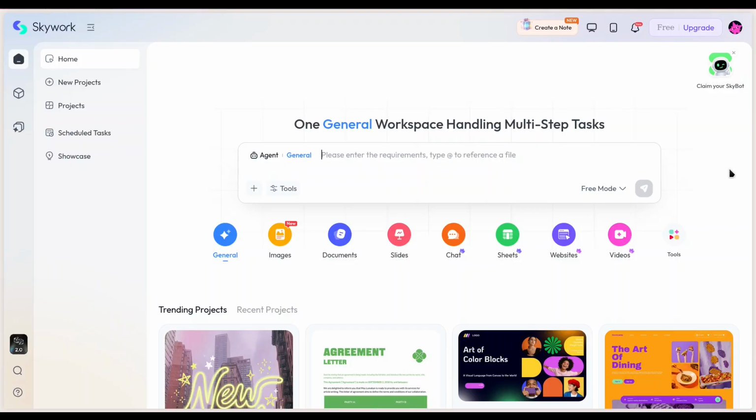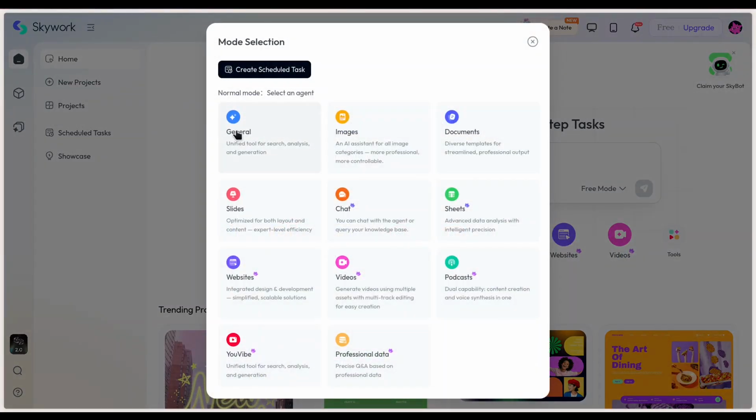And you can use Skywork through the online app, through a Windows desktop application and through an Android application. You can split your work into projects, like I'm going to create one now. Let's go with general.